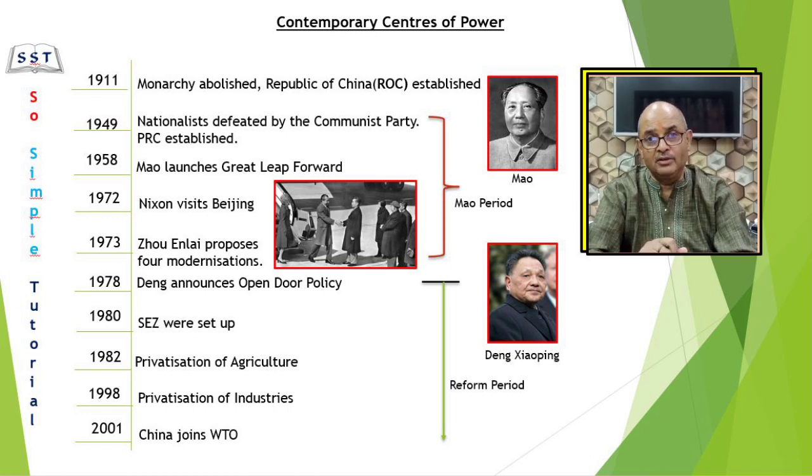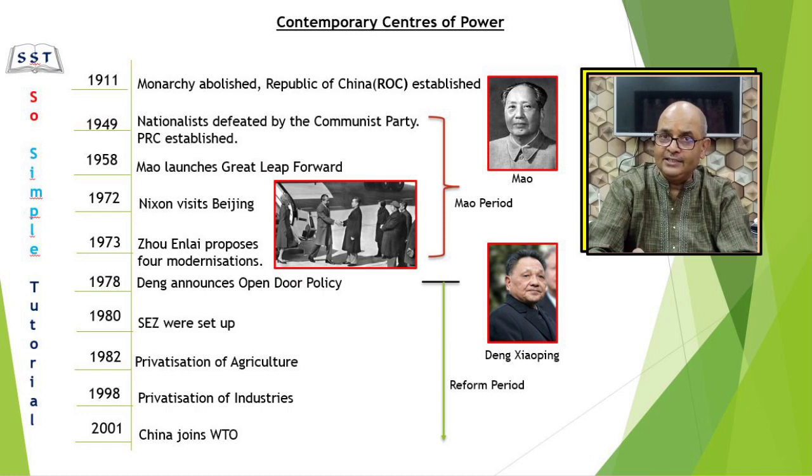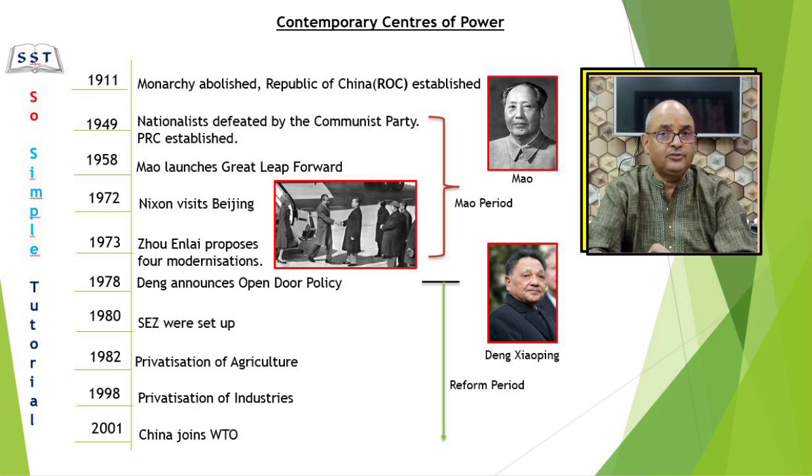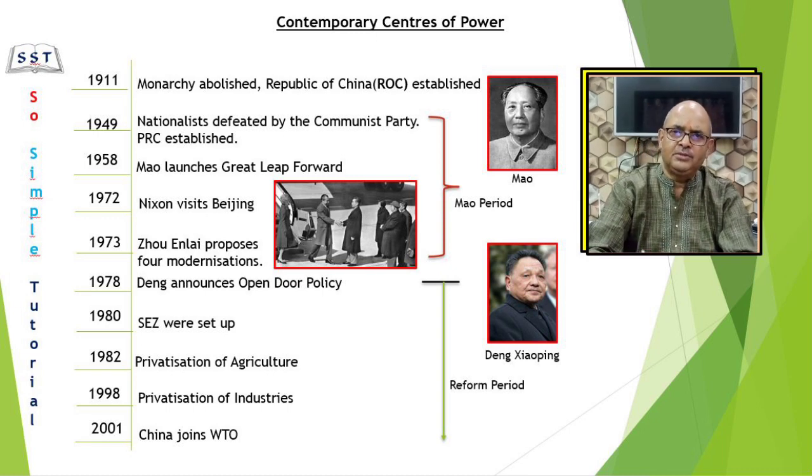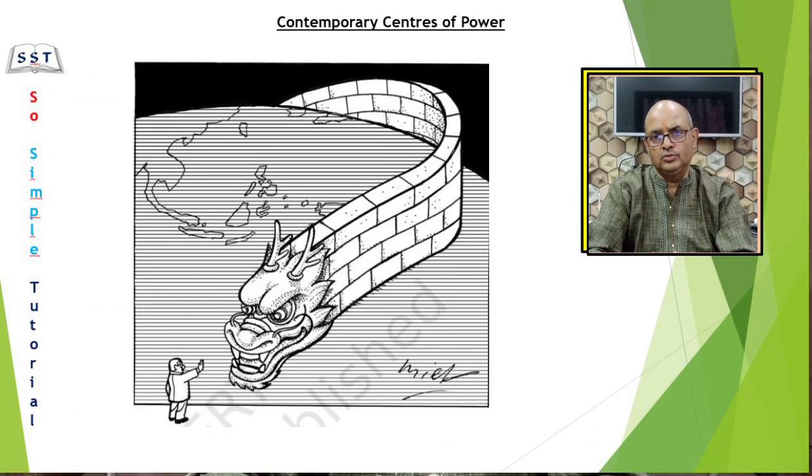One thing that you will observe is that during the Cold War, the USSR was competing with the US only as a military power. But at present, China is competing with the US both as a military and economic power. The rise of China is clearly indicating that there may be a shift of power from the United States to China in the near future.